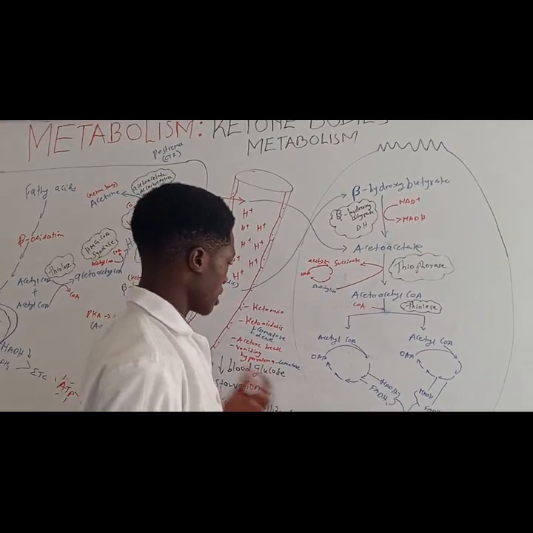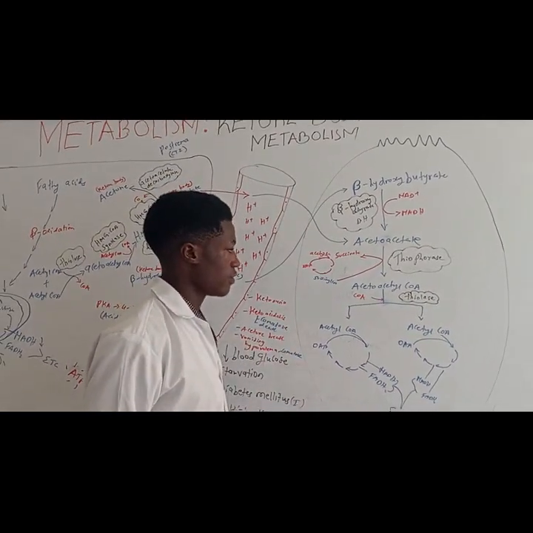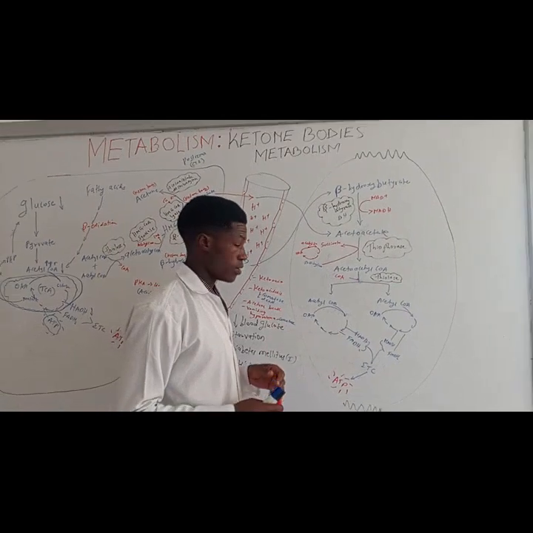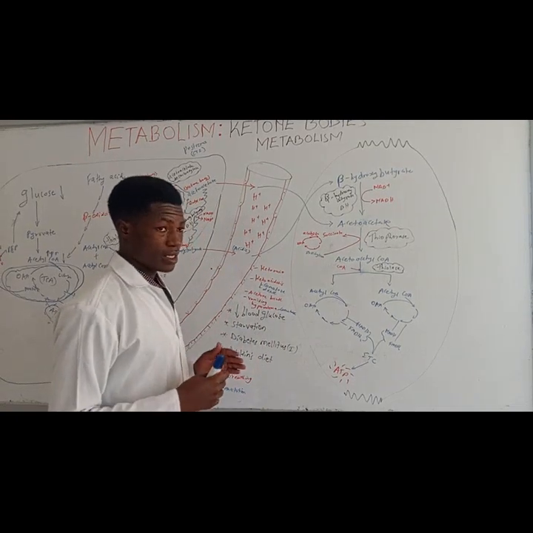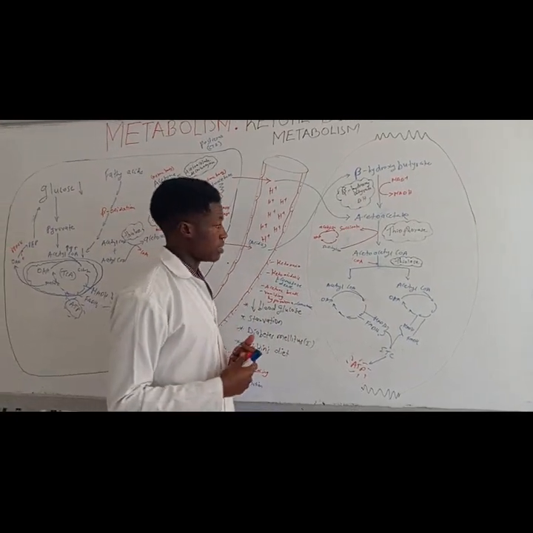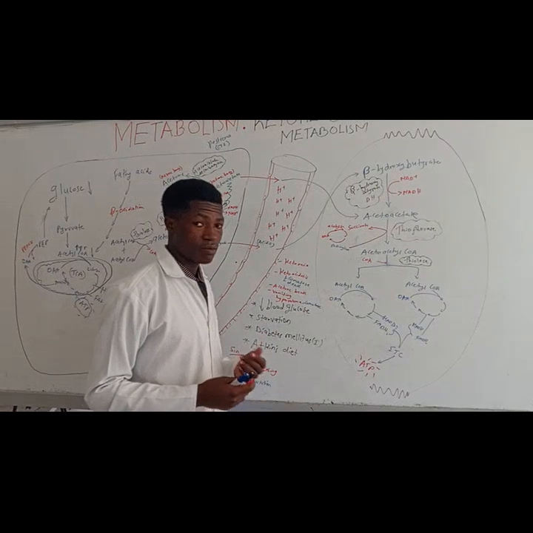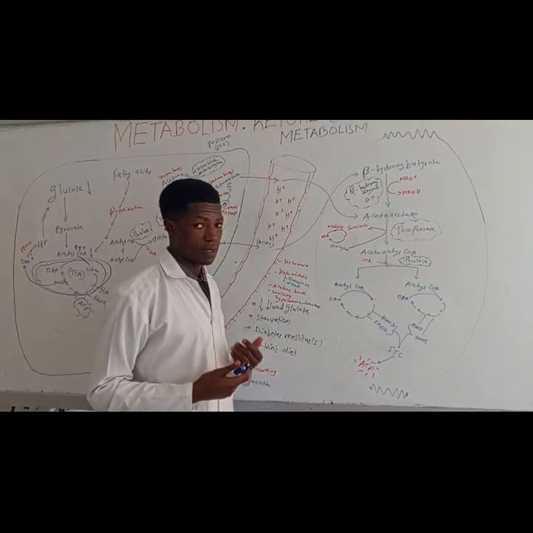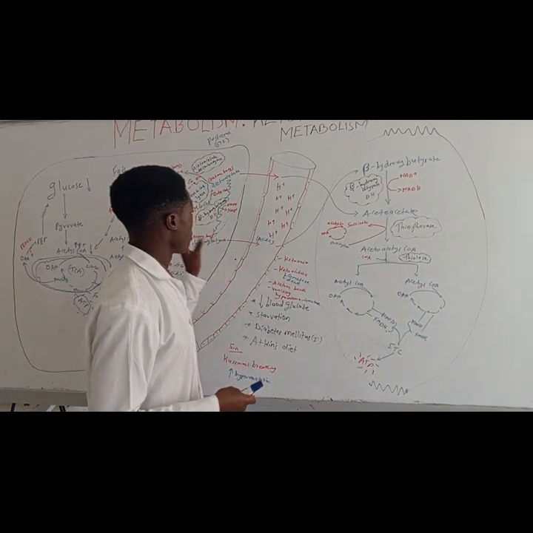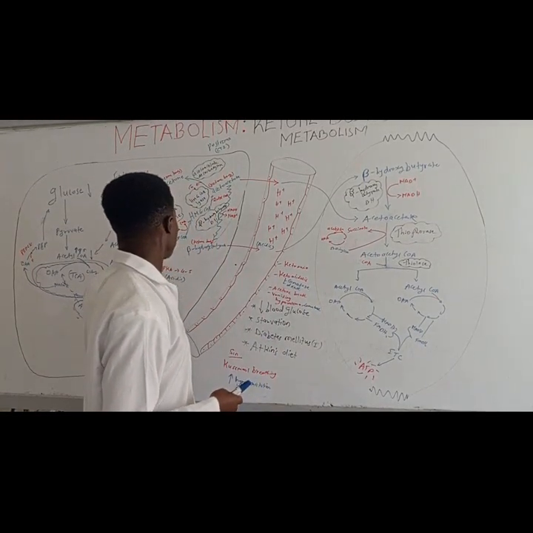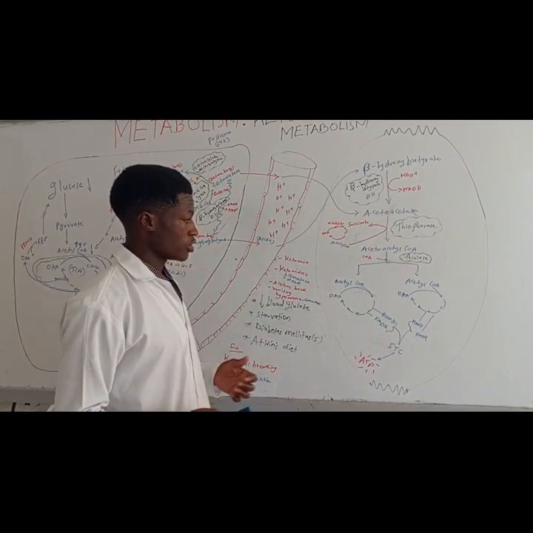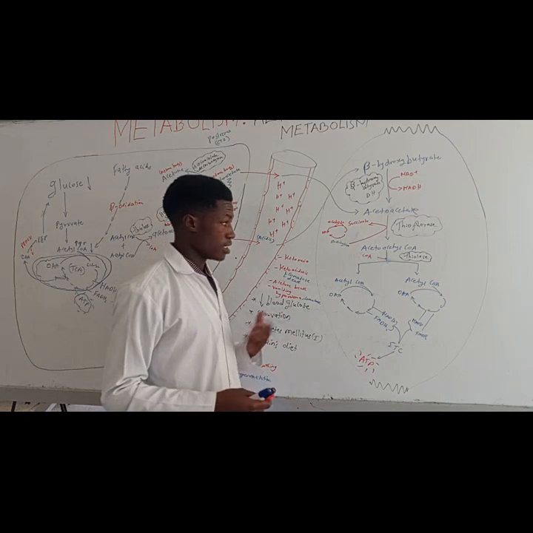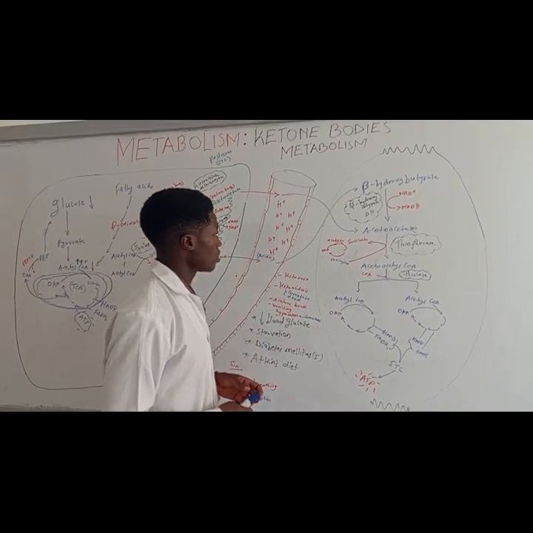But now, someone may ask, why don't we just use the fatty acids for energy apart from the ketone body? Now, the answer to the question is this. Ketone bodies can penetrate the blood-brain barrier, but the fatty acids cannot penetrate the blood-brain barrier, the BBB. Therefore, there's no way we can utilize the fatty acid for energy there. And that's why ketone bodies are very much crucial in terms of energy supply to the brain and muscles and everything.